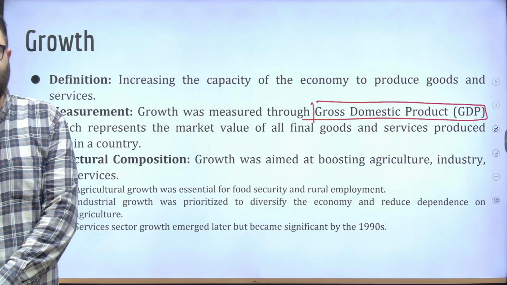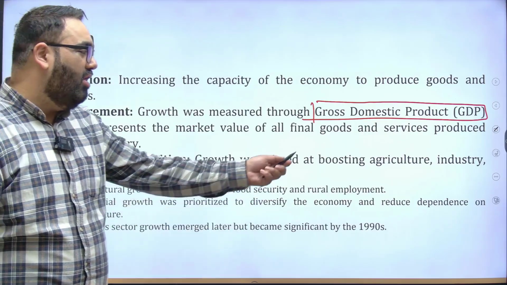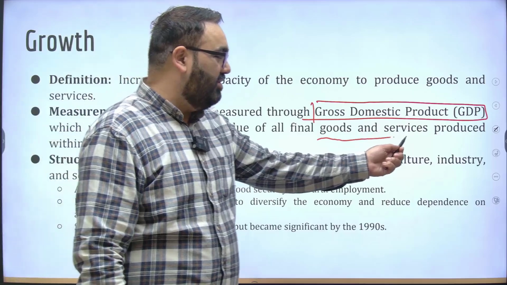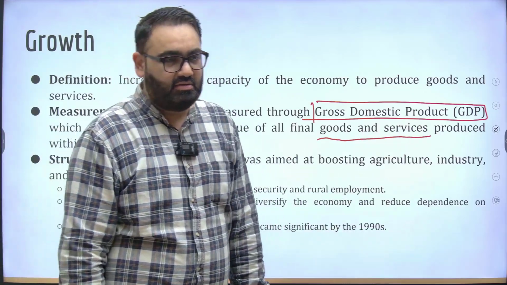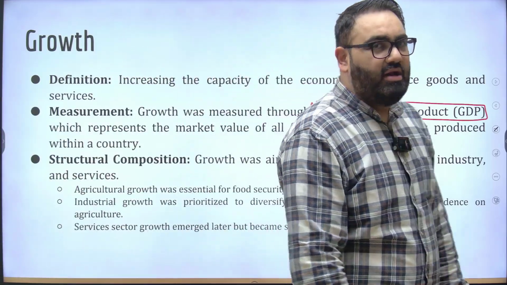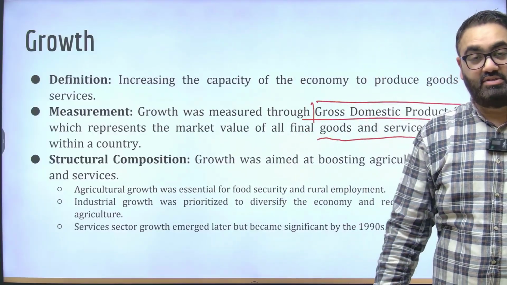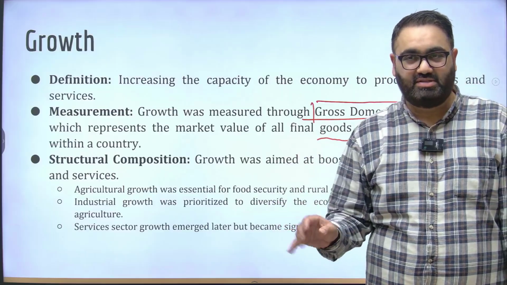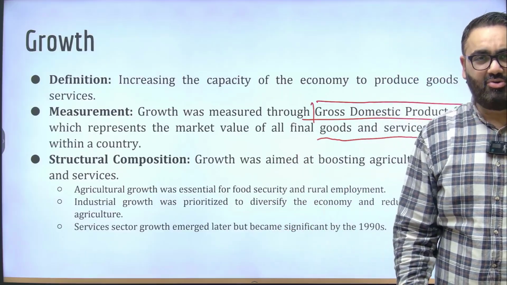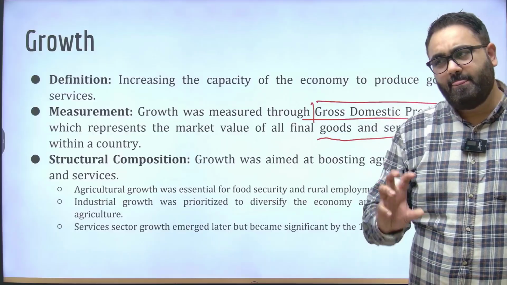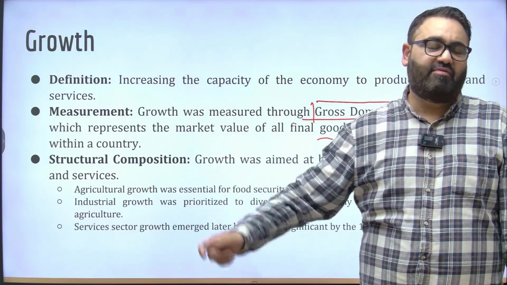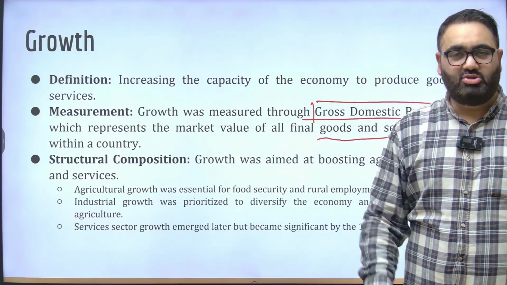GDP in simple terms is the market value of all the final goods and services produced within a country in one single year. So within the country, within India, whatever is being produced throughout the year, whatever final goods and services there are, again, final goods and services. When I say final goods and services, for example, let's say a car is being sold at 5 lakh rupees. So you just add the 5 lakh.